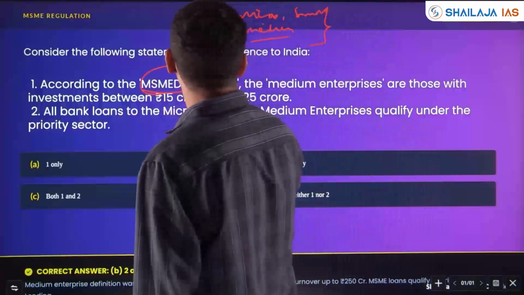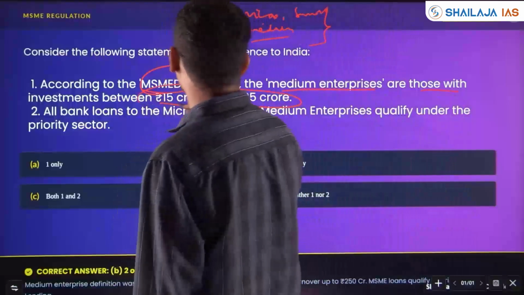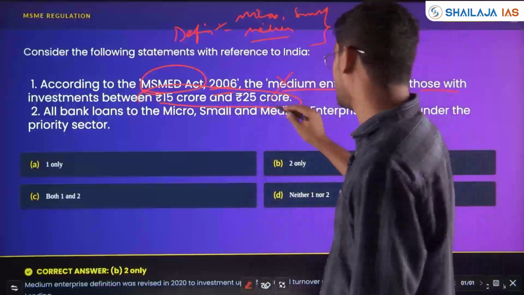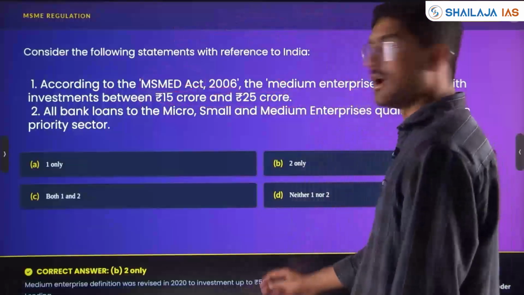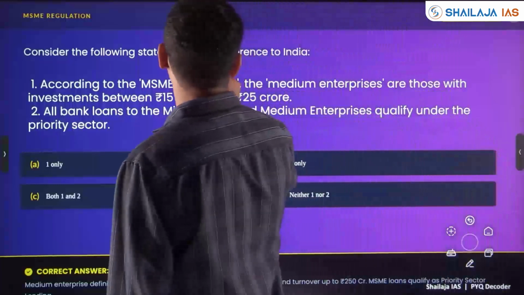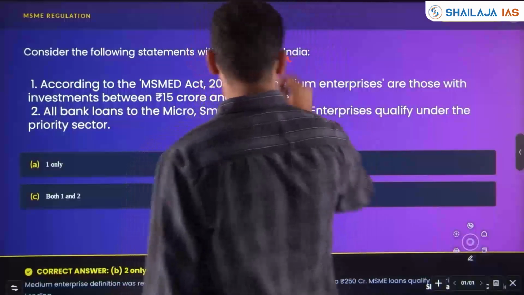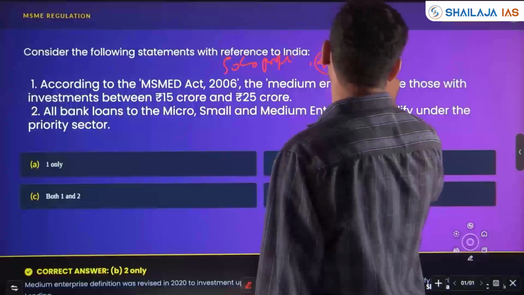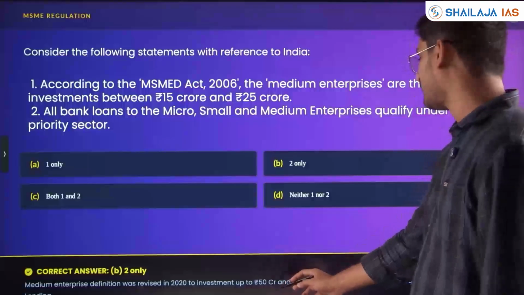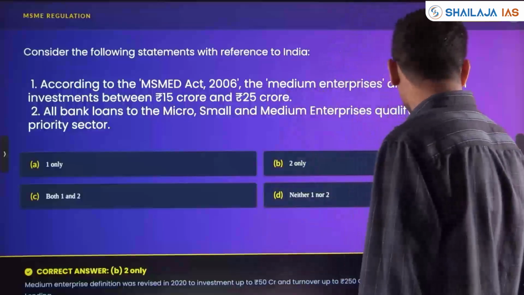According to the MSME Act 2006, the medium enterprises are those with 15 crore investment and 25 crore turnover. No, it has been changed and revised in 2020: investment up to 50 crores and turnover up to 250 crores. So statement 1 is wrong.